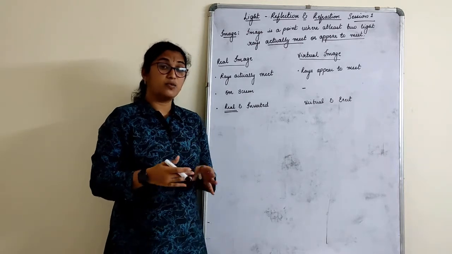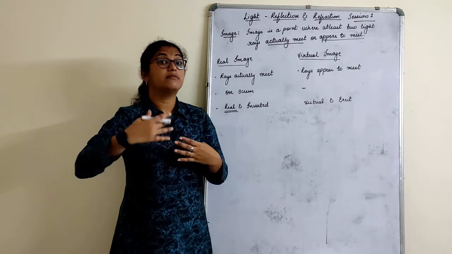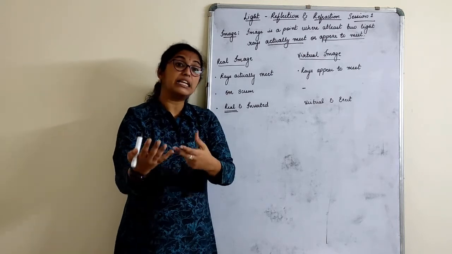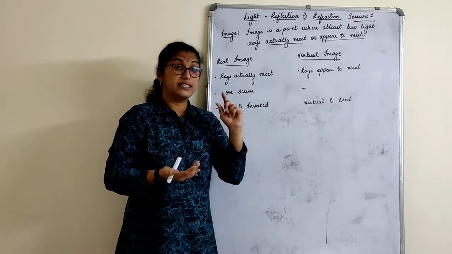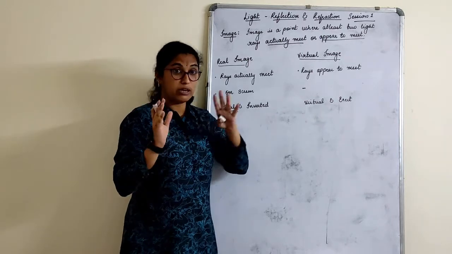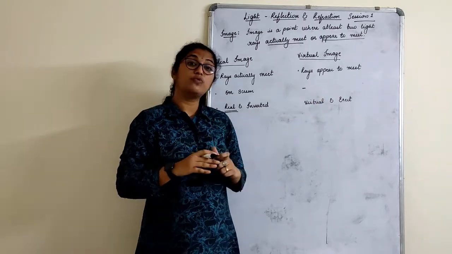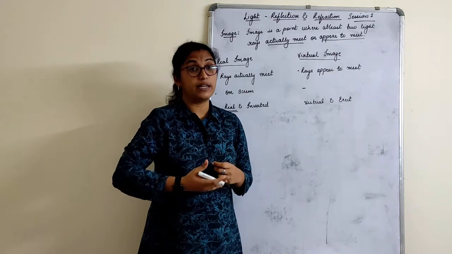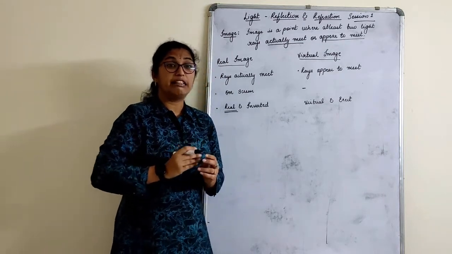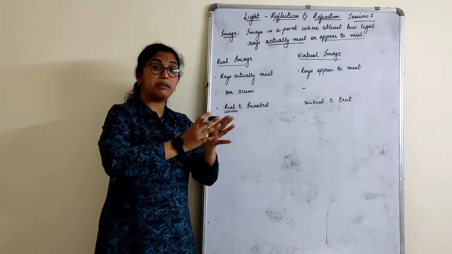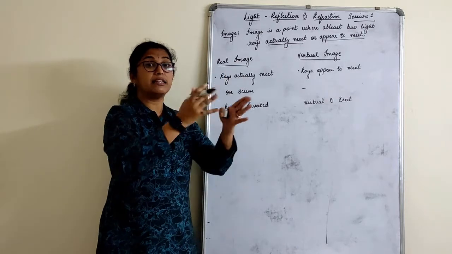They are the classes where I am explaining, but you are not physically there right in front of me. Such a class is called a virtual class, right? So images also are of that type. That's why they are called virtual images. They are not naturally appearing, but we make them appear, make them meet.